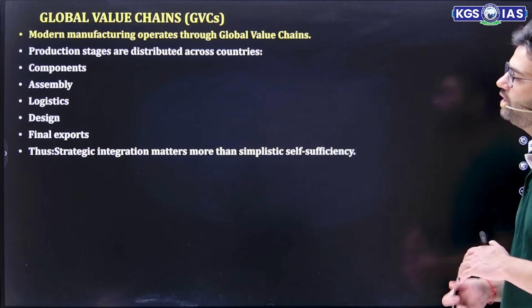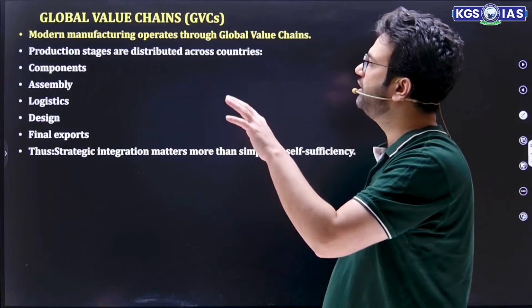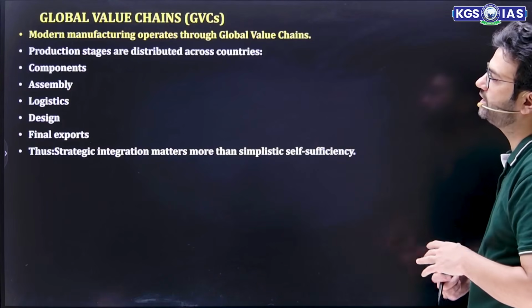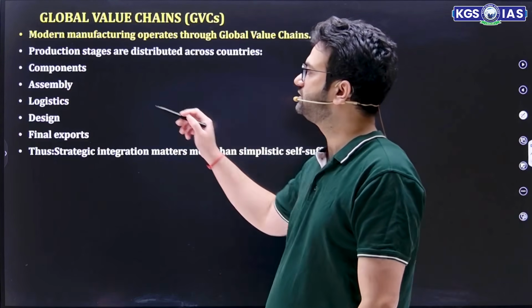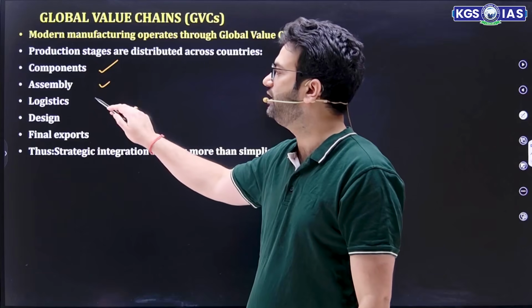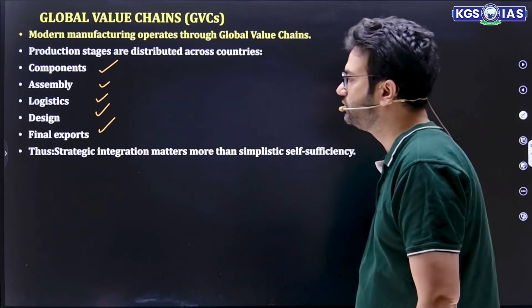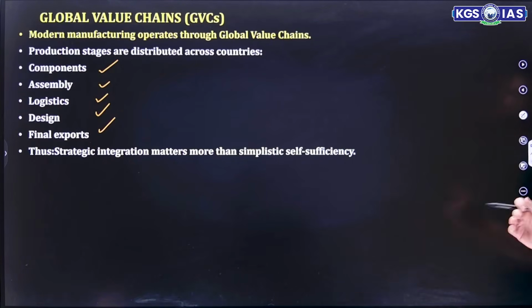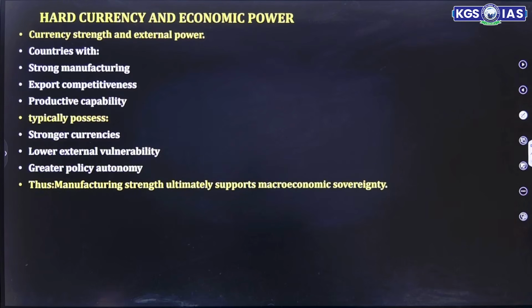Apart from that, global value chain. Modern manufacturing operates through global value chains. So production stages are distributed through component assembly, logistics, design and final export. So strategic integration matters more than simplistic self-sufficiency.